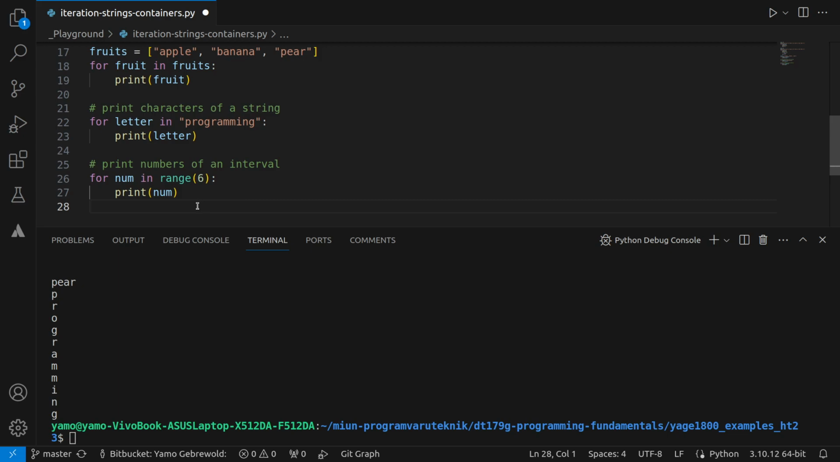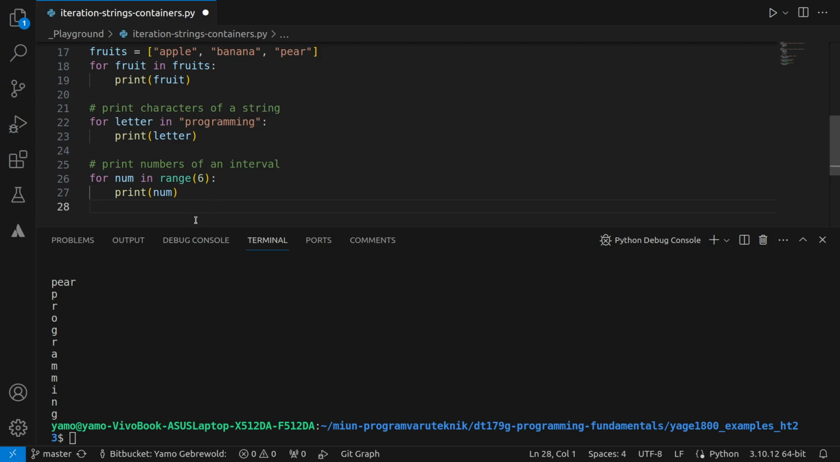So let's look at something else. Now we're looking at intervals. Sometimes you want to do something a certain amount of times. So you can say, I want to print something 6 times, for example. So I'm saying for num in range 6, print num.